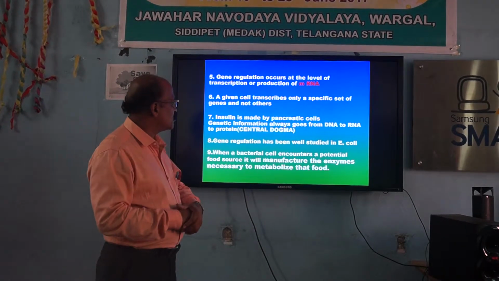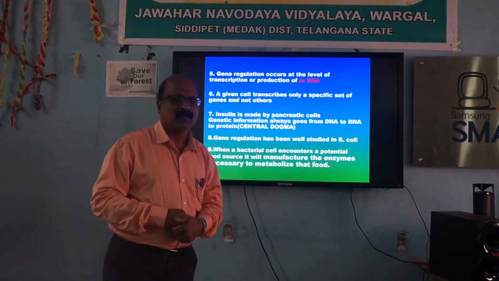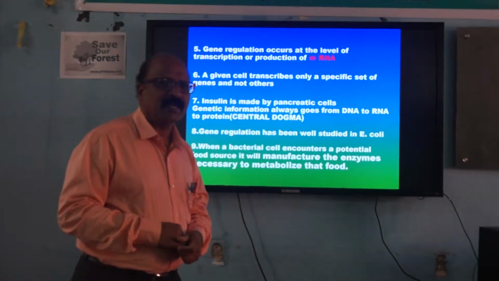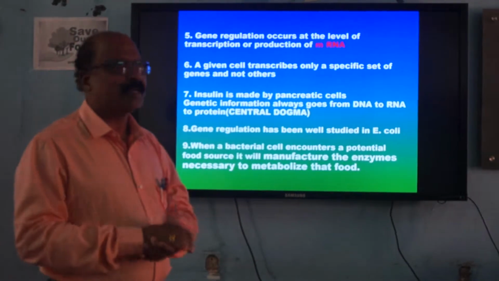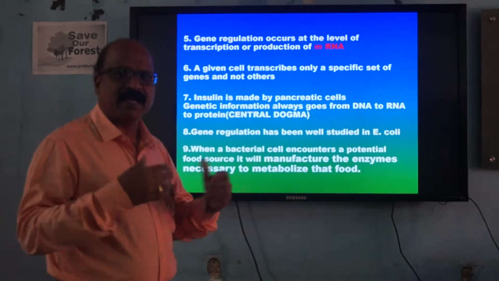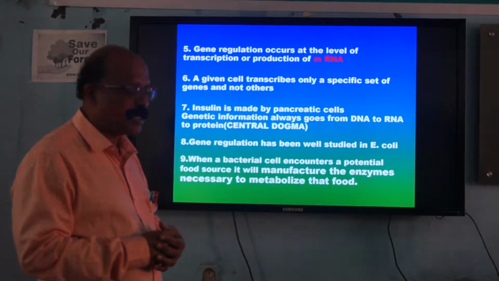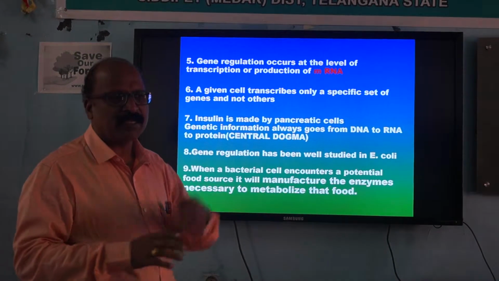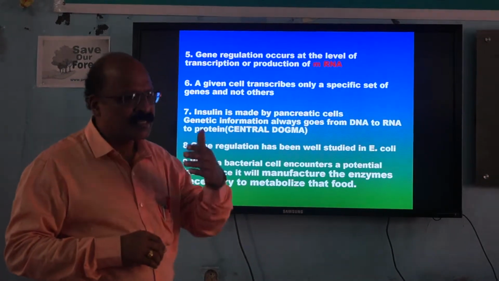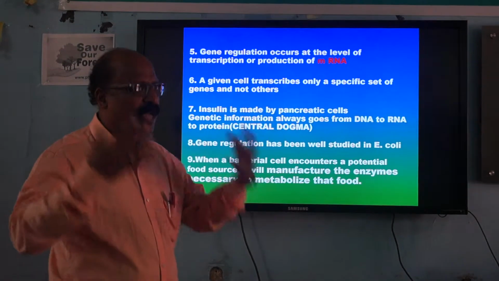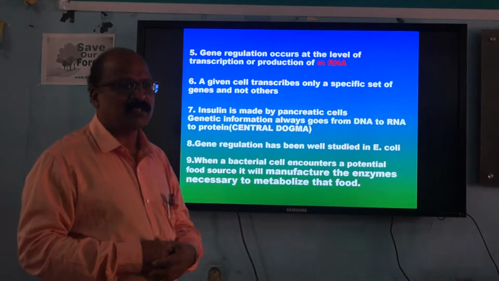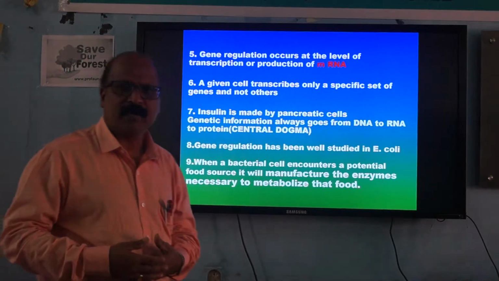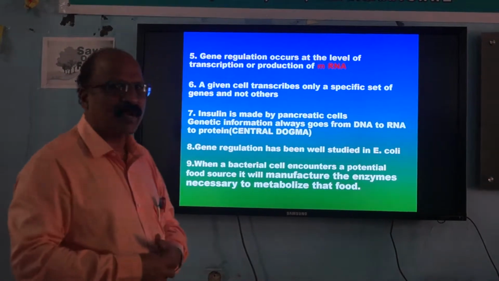Gene regulation has been well studied in Escherichia coli. You know very well that bacteria are very convenient material where we can study genetic formations and genetic expressions, because E. coli bacteria contain a very limited amount of DNA. It's very easy to manipulate, or you can say study, limited genes, rather than the 45,000 genes in our body. It's very difficult in eukaryotic cells. That's why for genetic studies, generally we take prokaryotic organisms like Escherichia coli bacteria.